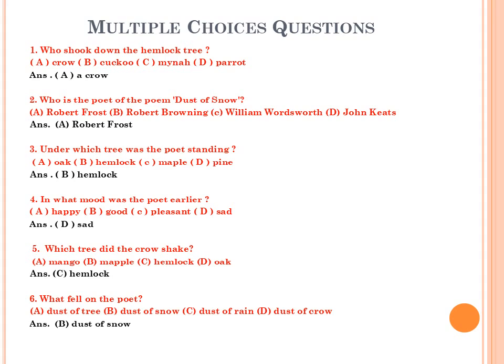Question number 4. In what mood was the poet earlier? Happy, good, present, sad. And the right answer is option D, sad. Which tree did the crow shake? Mango, maple, hemlock, oak. And the right answer is option C, hemlock.